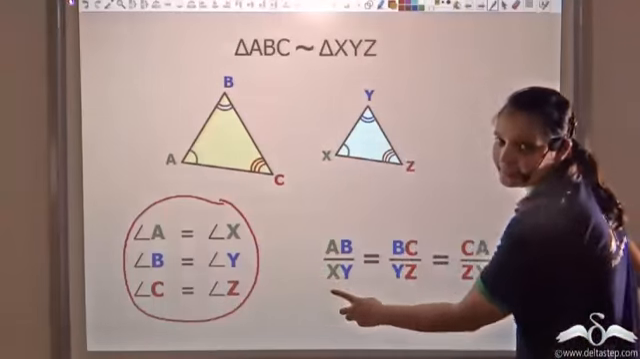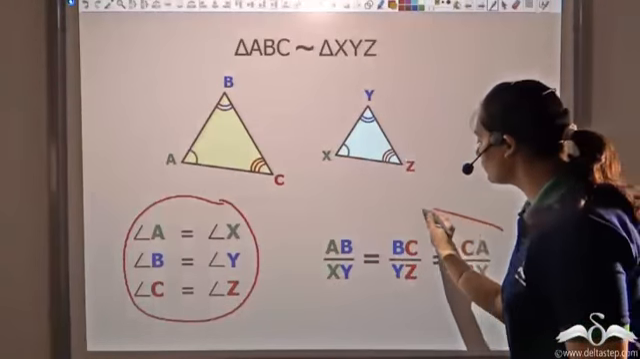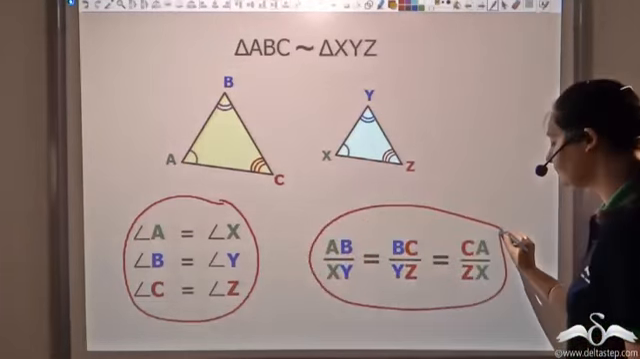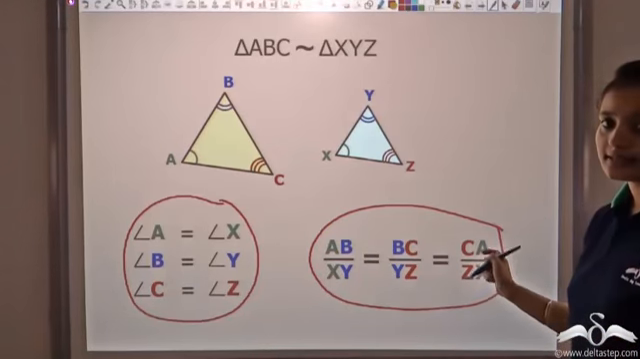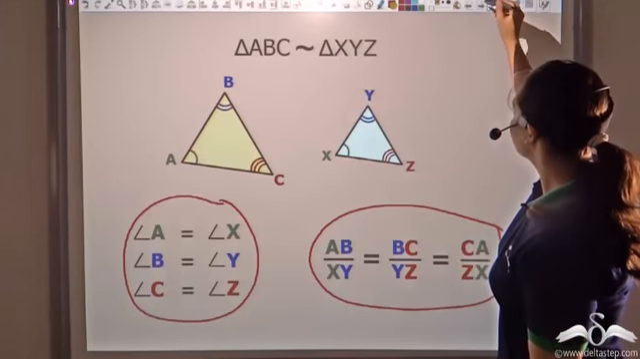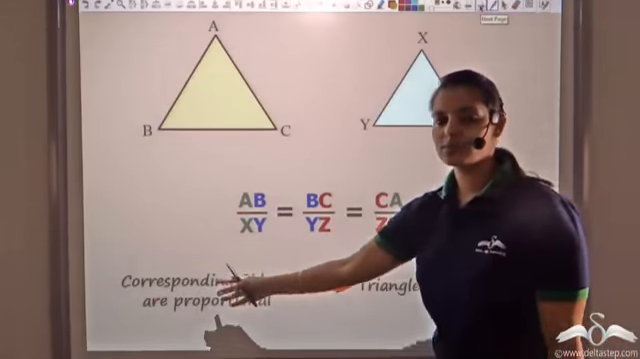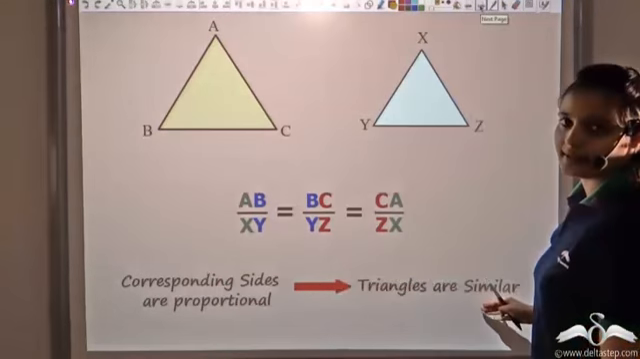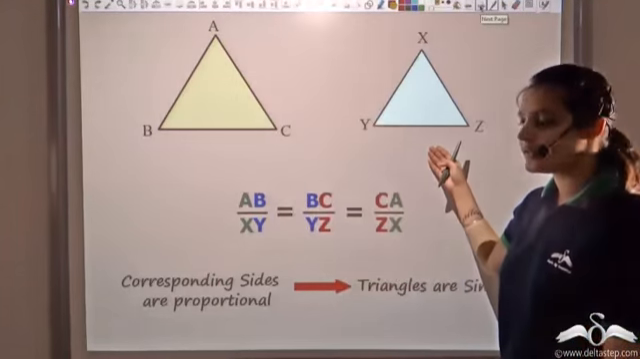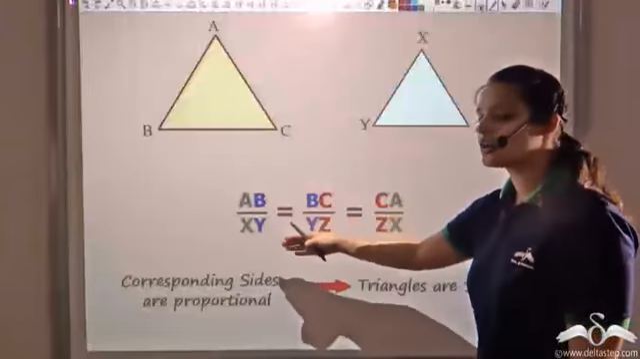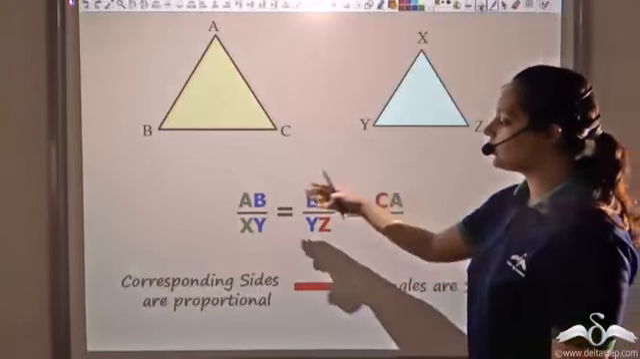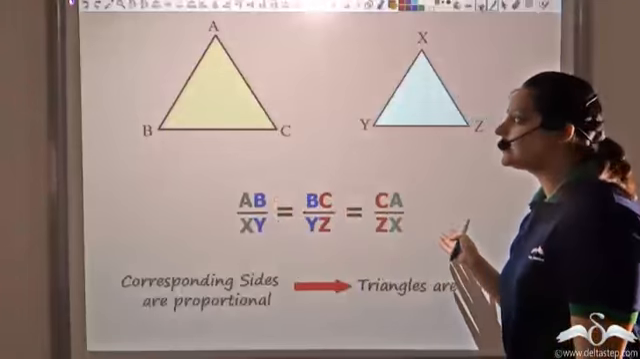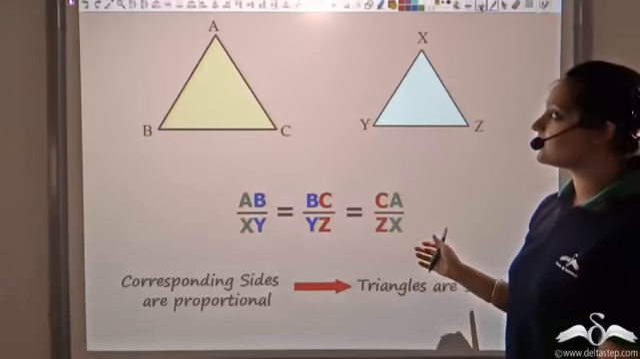Now what about the second condition? Would this alone be sufficient to prove similarity? Well, yes, it is, and let us see how. So if corresponding sides are proportional, I can say that triangles are similar. So if there are two triangles with the ratio of corresponding sides the same, or the corresponding sides are proportional, then I can say that the triangles will be similar.